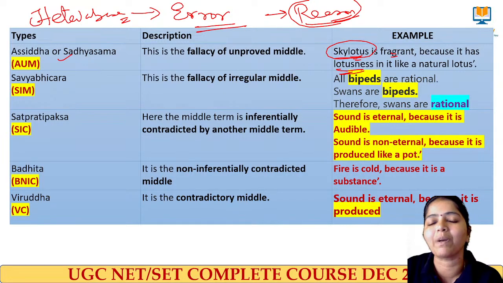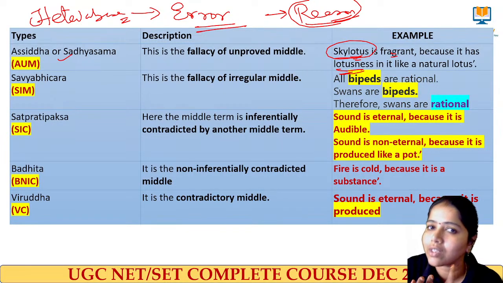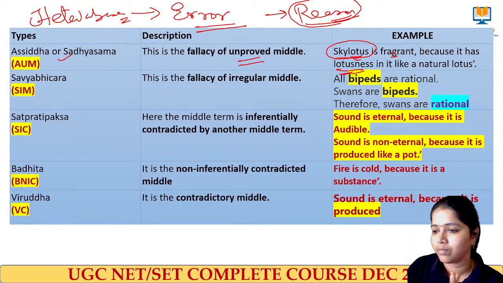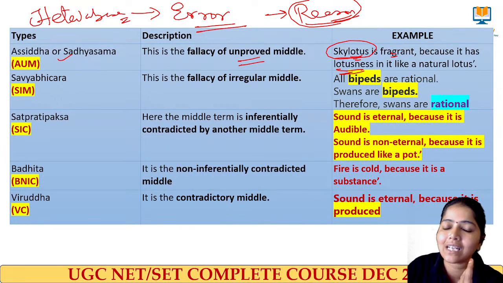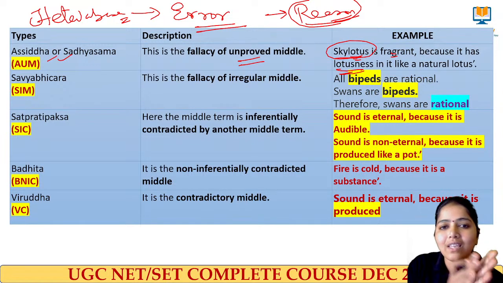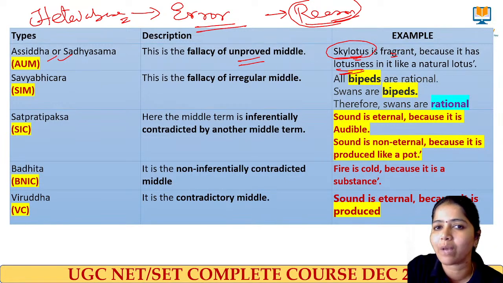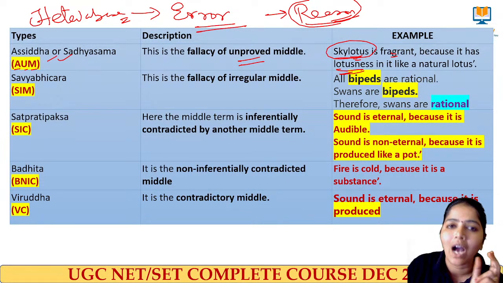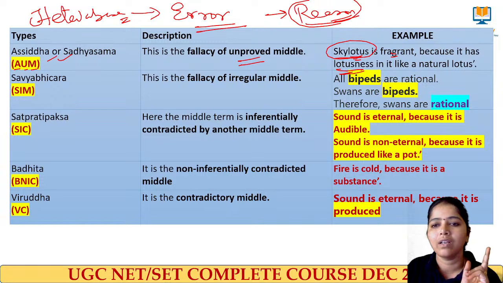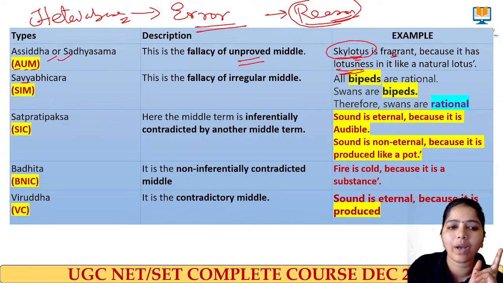But this sky lotus is not there at all. So it is the fallacy of unproved middle, which we call Asiddha fallacy: the reason stated is not proven. You can remember it like AUM: Asiddha, unproved middle. Clear?